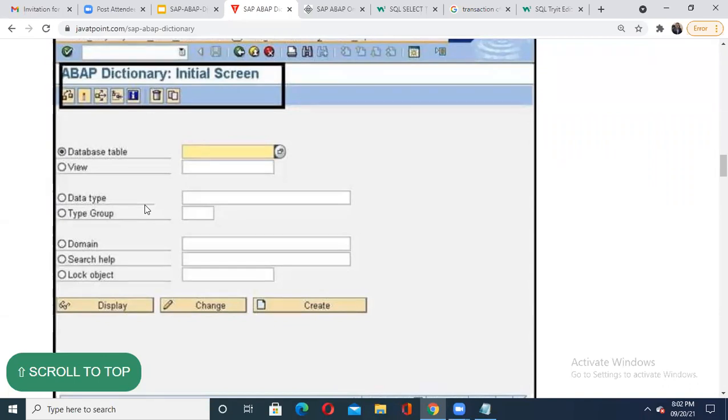See, I'm not saying multi-choice. In multi-choice, you have to select only one option which is correct. But in multi-select type of questionnaire in your certification exam, you have to select only accurate options. So it is very tricky. Suppose you have selected database table, view, data type, but you forgot to select type group. These are the options you are supposed to select, but you selected only 3 out of 4. You are not getting a single mark for this selection. You may say, sir, they must give us partial marks. They never give partial marks.